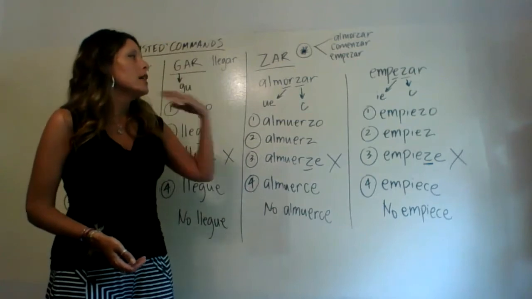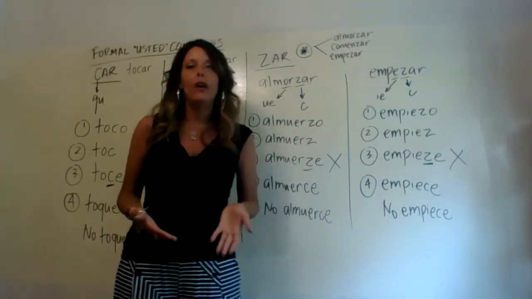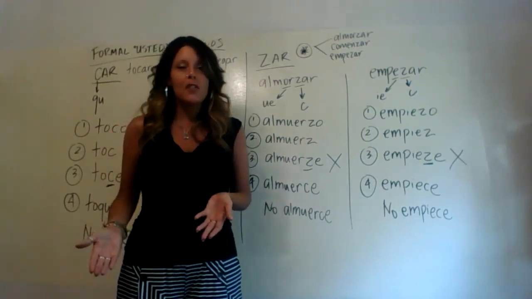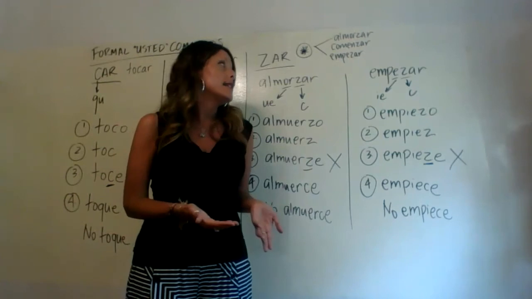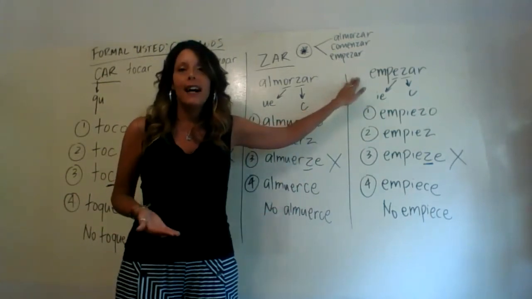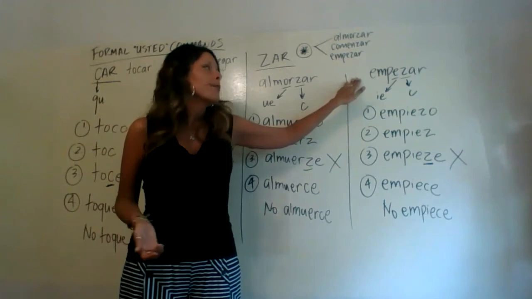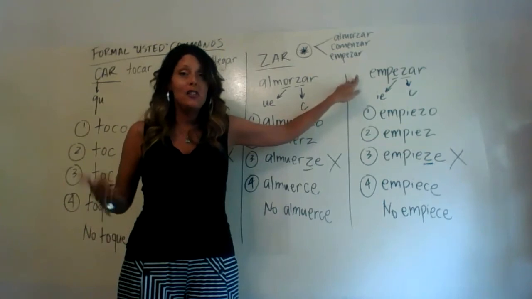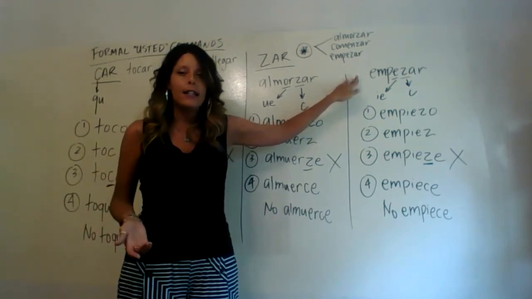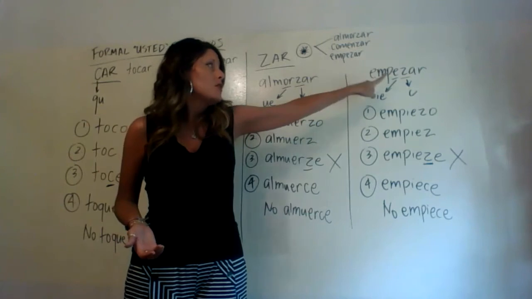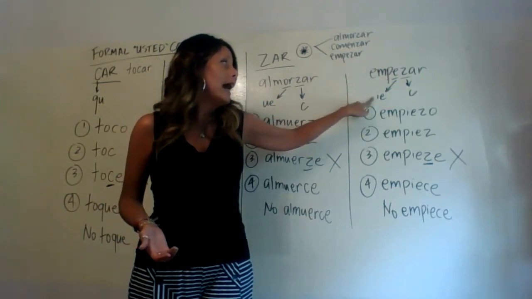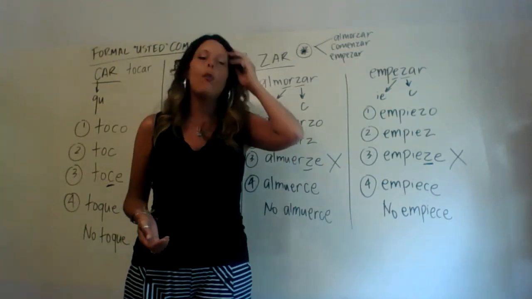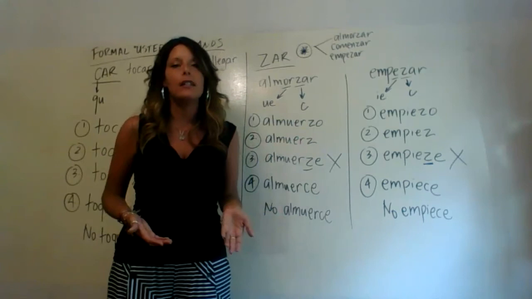Then I have one more example up here of a ZAR verb that is also a stem change verb, but it's not an O to UE stem change verb, it is an E to IE stem change verb. The verb empezar, once again, means to begin. So we have to pay attention to the Z changing to a C. We're not going to worry about that until step 4. We have to worry about the E to IE stem change that occurs, and we're going to worry about that in step 1 whenever we take it to the O conjugation of the present tense.